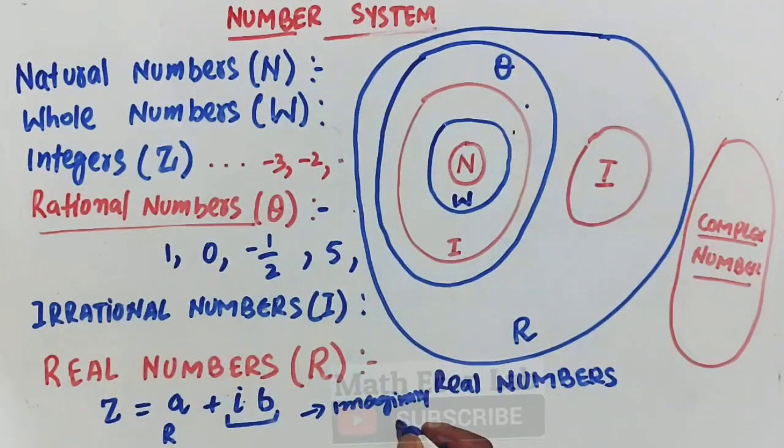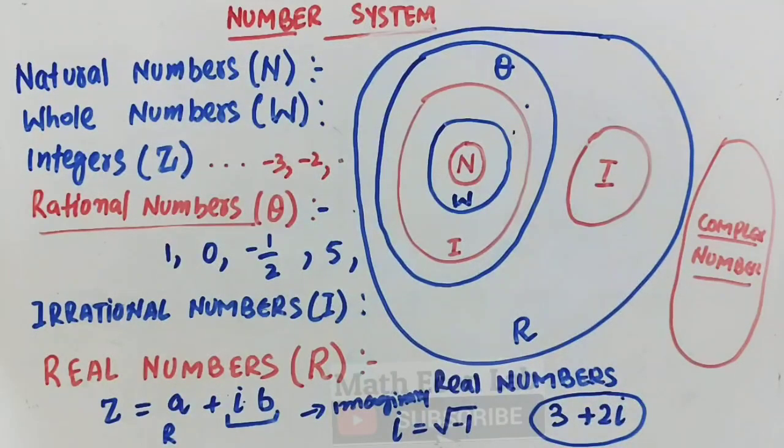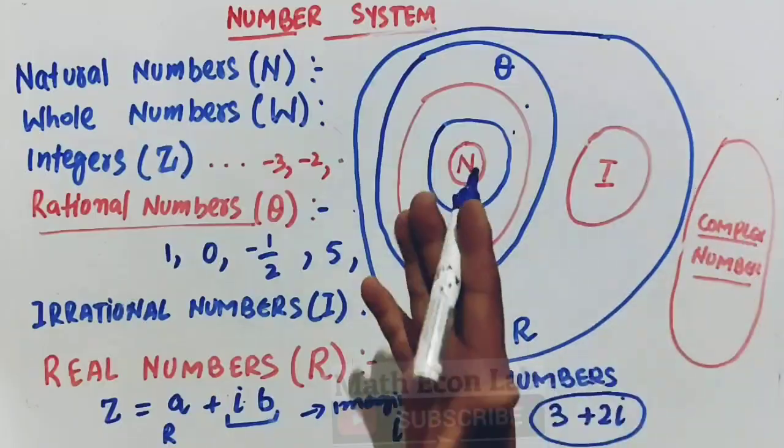Where this iota is the square root of -1. Like if I have a number 3 + 2 iota, this is called a complex number. So this is entirely different from the real number system.